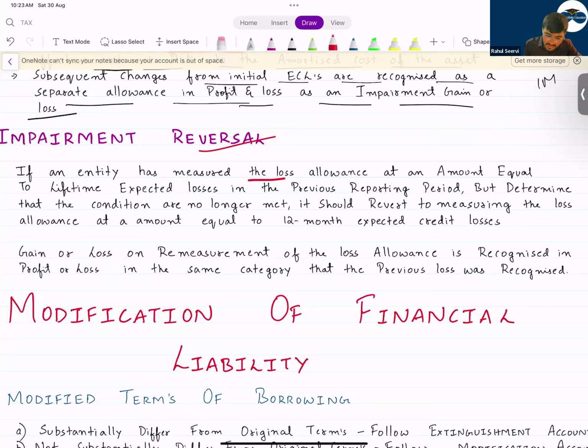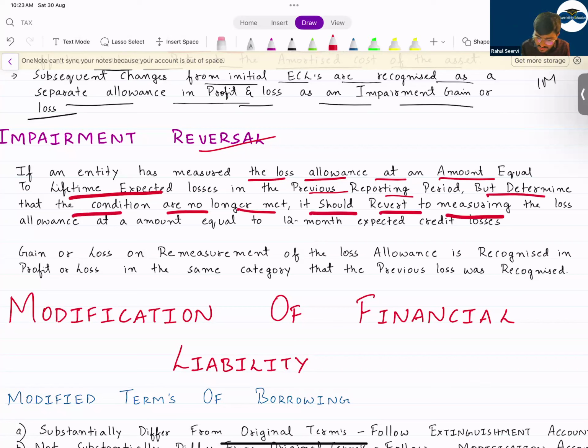If an entity has measured the loss allowance at an amount equal to lifetime expected loss in the previous reporting period, that means previous year we recorded lifetime expected loss. But now the lifetime expected loss which we have recorded will not be considered. Now it is only 12 months expected loss. But if it determines that the conditions are no longer met, it should revert to measuring the loss allowance at an amount equal to 12 months expected loss. That means first you have recorded lifetime loss, now you are recording 12 months loss. In that case, there is a reversal because the lifetime loss will be more. The 12 months loss will be less.